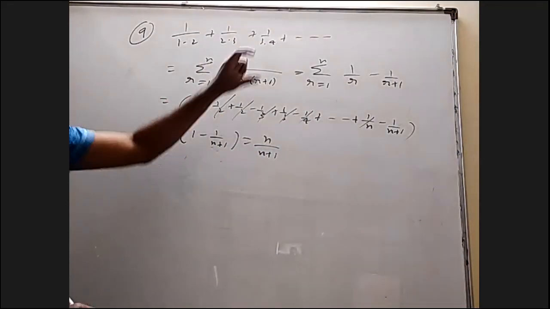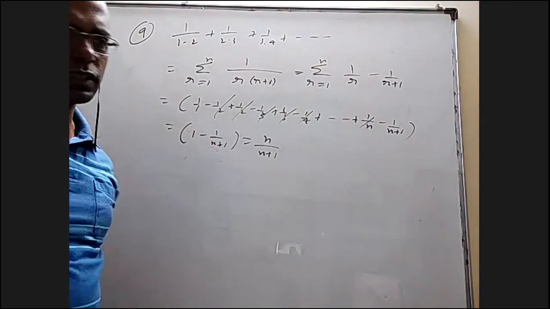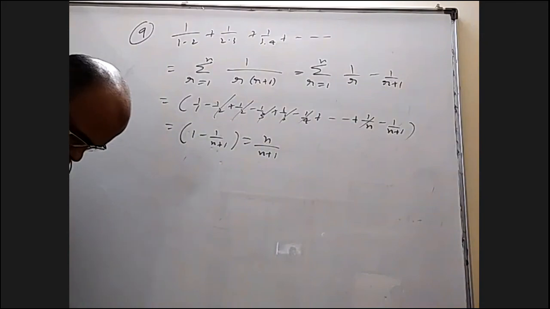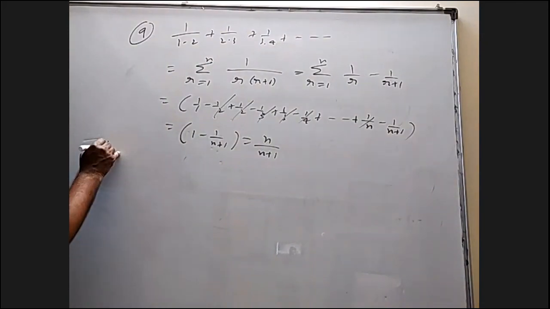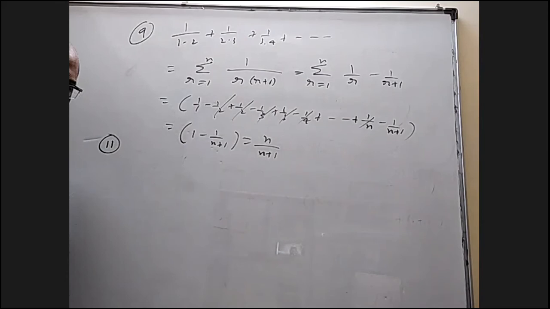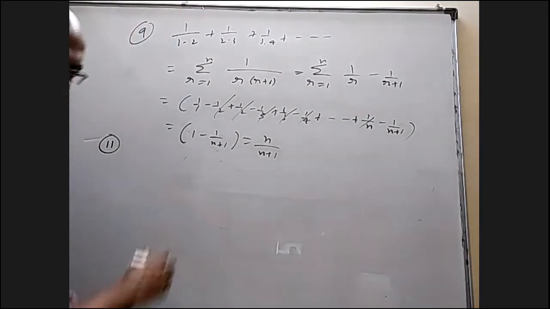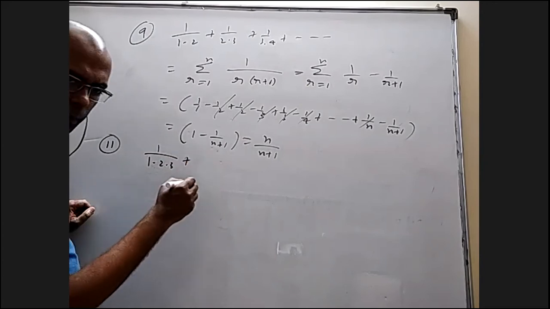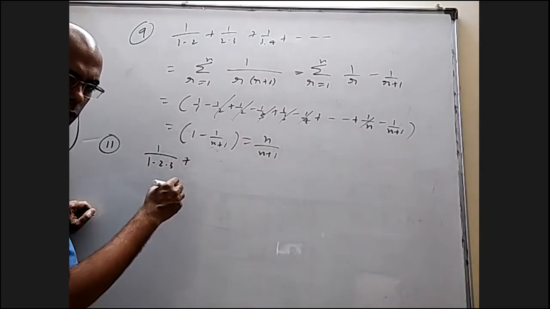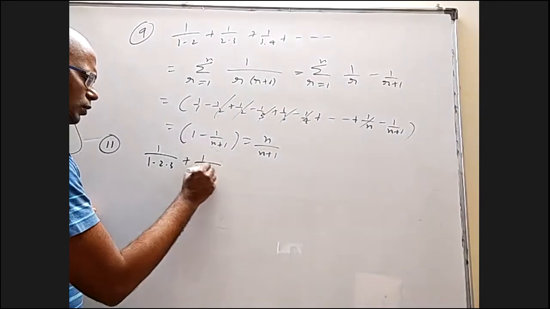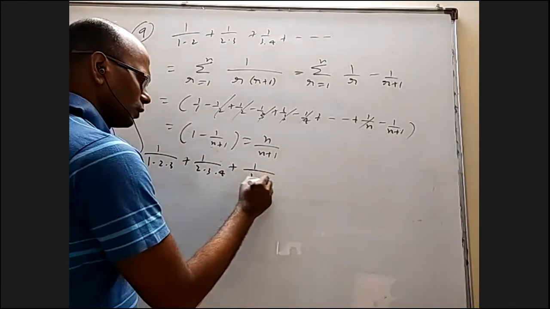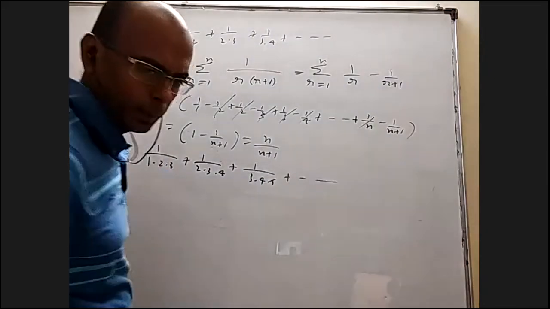So when you have two things only, from here to here, you can use simple partial fractions. When you have more things, we'll see. 1 by 1 into 2 into 3 plus 1 by 2 into 3 into 4 plus 1 by 3 into 4 into 5.